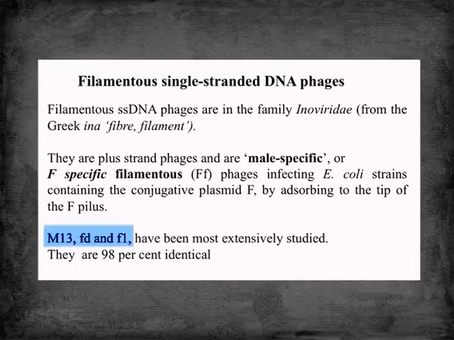So, all the bacterial cells having F pili are sensitive to these filamentous single-stranded DNA bacteriophages. So far, three filamentous bacteriophages have been studied extensively: M13, fd and f1, and they are 98% identical. Today I will discuss M13.